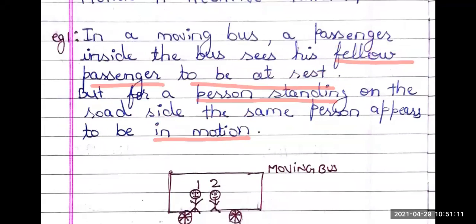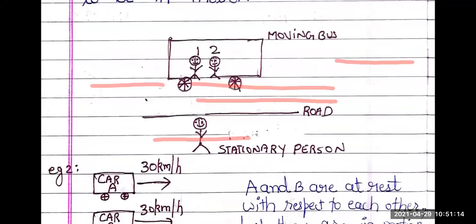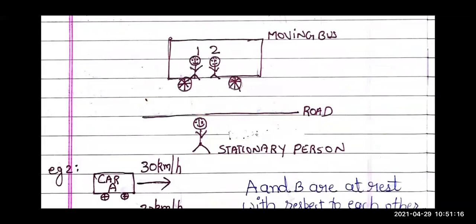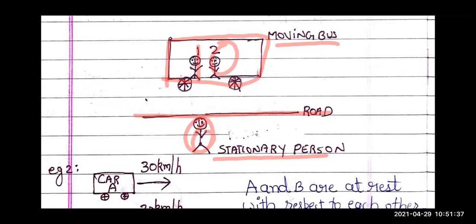Let's have one more example over here. This is the diagram, children, that you and your friend are in a moving school bus. Your friend number 2 will say that, one, you are at rest. But a person who is standing on the road will say, no, one, you are not at rest, you are in motion. So this defines motion and rest to be relative terms and not absolute terms, right?